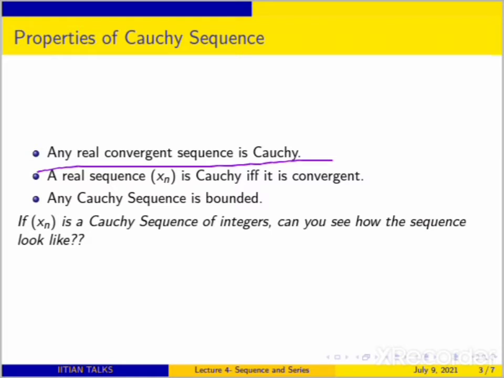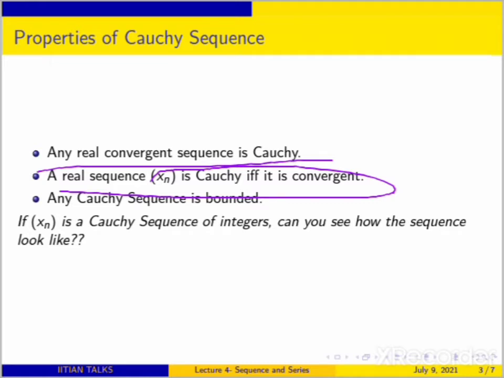So if you consider any convergent sequence, any real convergent sequence is again Cauchy, right? And in fact, any real sequence is Cauchy if and only if it is convergent. So if we are considering the range set of our sequence in the real line, then you will see that Cauchy is equivalent to convergence. It is very important. So if someone asks you to prove that a sequence is Cauchy, you can always do it by verifying that your sequence is convergent, right?